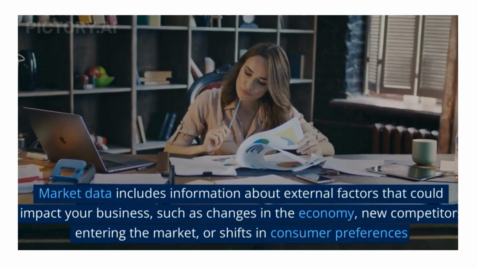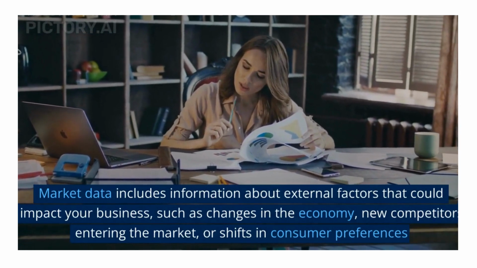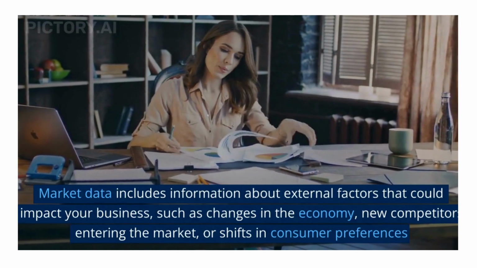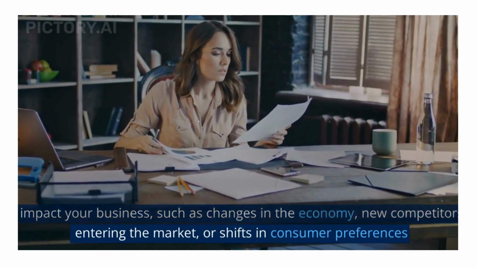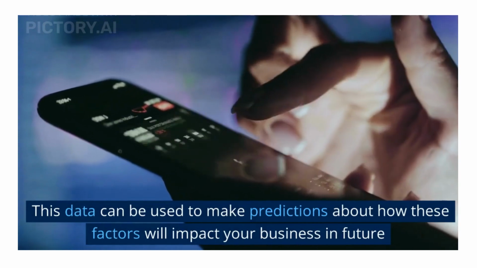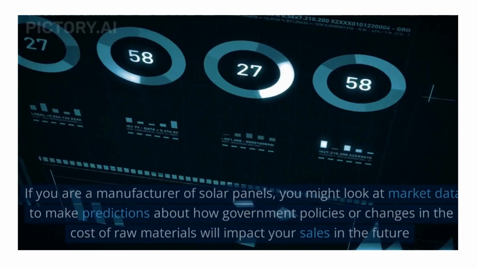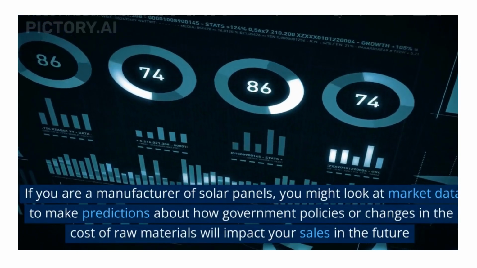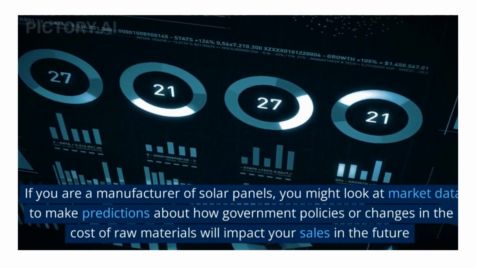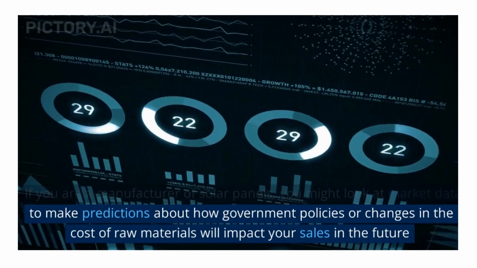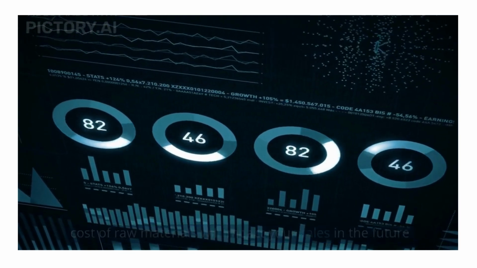Market data includes information about external factors that could impact your business, such as changes in the economy, new competitors entering the market, or shifts in consumer preferences. This data can be used to make predictions about how these factors will impact your business in future. If you are a manufacturer of solar panels, you might look at market data to make predictions about how government policies or changes in the cost of raw materials will impact your sales in the future.